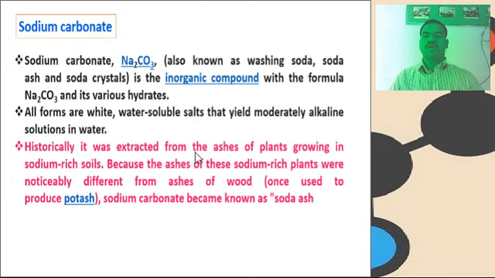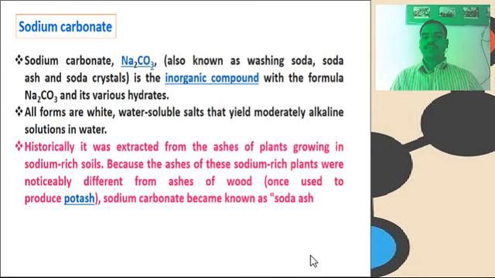The next important compound is sodium carbonate. Its molecular formula is Na2CO3. Sodium carbonate is also known as washing soda, soda ash, and soda crystal. It is an inorganic compound with the formula Na2CO3 and its various hydrates.